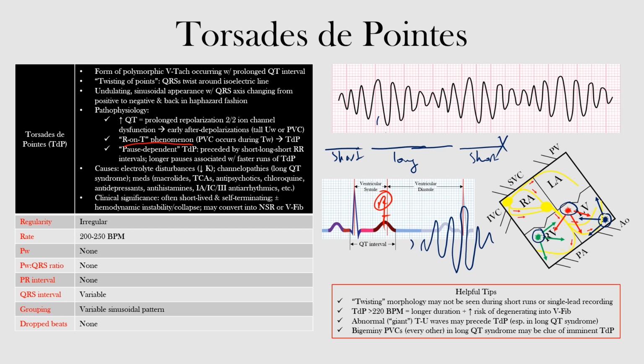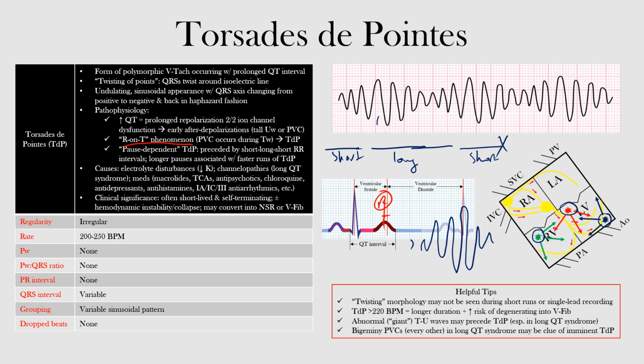Some of them include electrolyte disturbances such as hyperkalemia, inherited genetic mutations such as channelopathies like in long QT syndrome. There could be medical conditions. You can see a prolonged QT and hypothermia, and that may, again, if you have a PVC that falls on that area, you can precipitate this out, as well as multiple medications can cause it, such as macrolides, tricyclic antidepressants, among other antidepressants, you can have antipsychotics, antihistamines, antiarrhythmics, chloroquine, hydroxychloroquine, among many other medications.